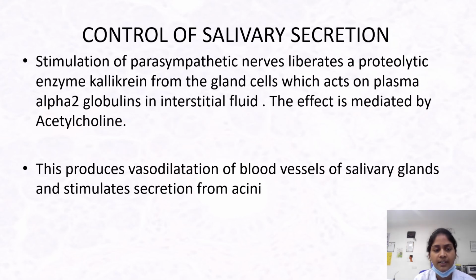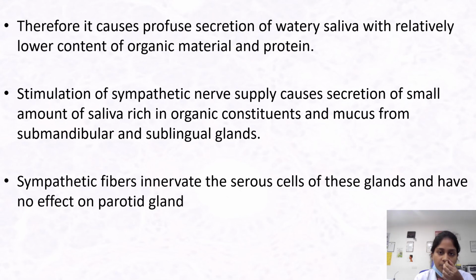The control of salivary secretion. Stimulation of parasympathetic nerves liberates a proteolytic enzyme, kallikrein, from the gland cells, which acts on plasma alpha-2 globulin in interstitial fluid. The effect is mediated by acetylcholine. This produces vasodilatation of blood vessels of salivary glands and stimulates the secretion from acini. Therefore, it causes profuse secretion of watery saliva with a relatively lower content of organic material and protein.